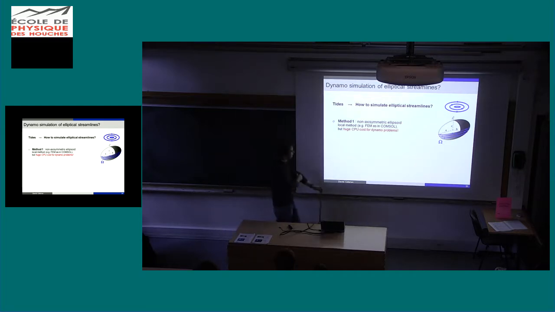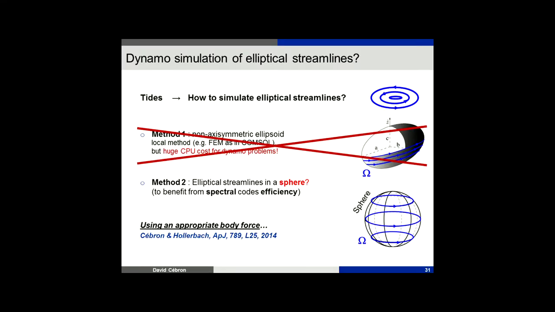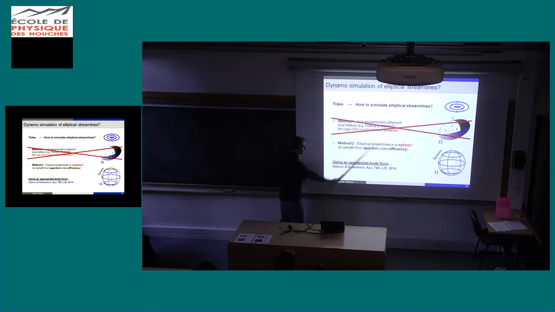So we will use a trick. Finite element or spectral element methods, as in COMSOL or NEK5000, work well, but they are too costly. So we use a trick, and we will still consider a sphere, because a sphere is capable of doing the dynamo problem and is very efficient compared to all these methods. But we want elliptical streamline. So this is what we have done in this paper.